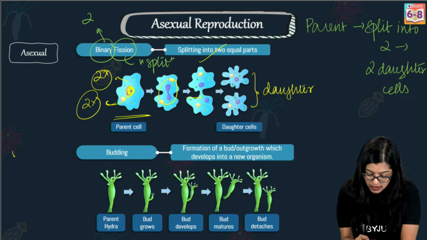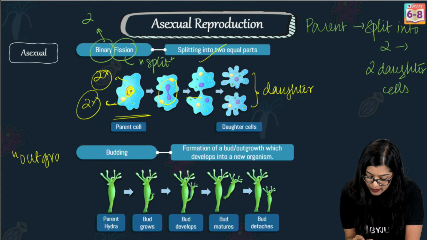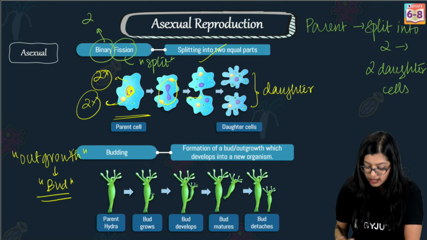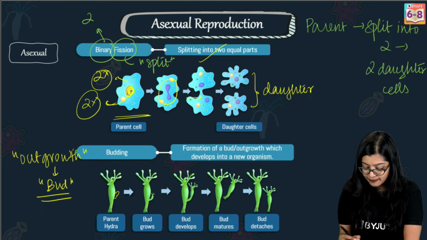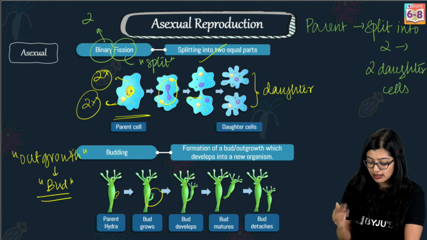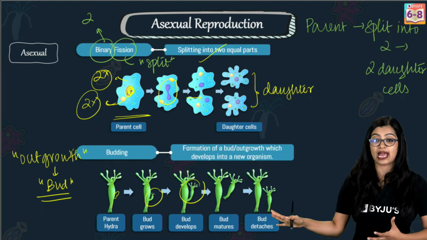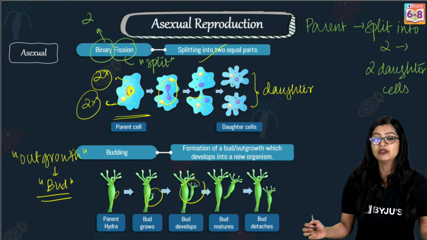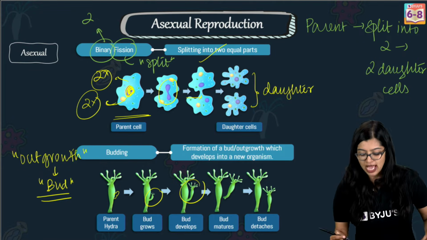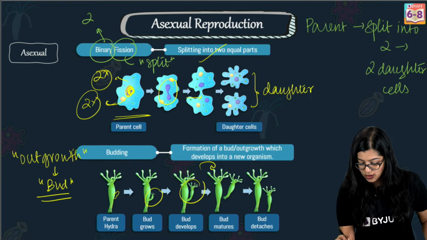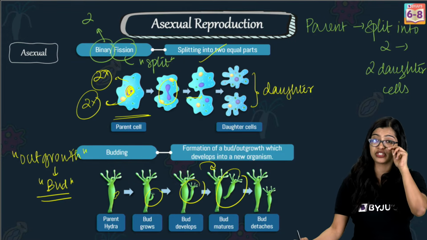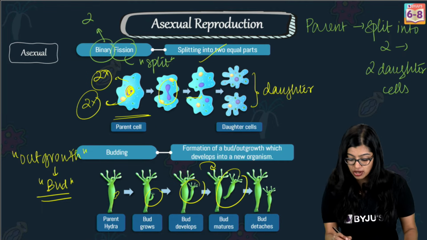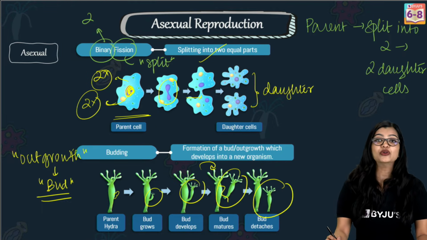While when we talk about budding, budding is a process where there is formation of an outgrowth from the parent, what we call a bud. In one part of the parent, the cells will start to divide rapidly and form a bud. Now, this bud will undergo development, where in organisms like Hydra, which is multicellular, many cells will form, and there is formation of tentacles as we observe in Hydra, and then maturation. Once it is fully mature, the bud will detach and form a new organism.